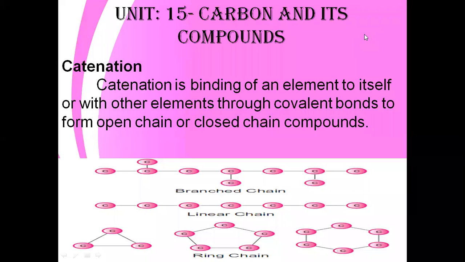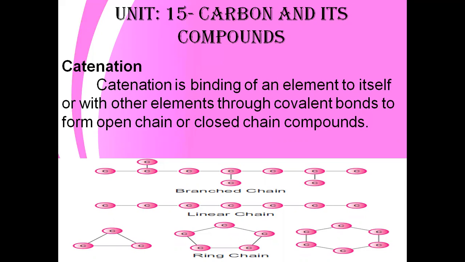So catenation means the element binds to itself or to other elements to form covalent bonds. These bonds give chain compounds, either open chain or closed chain.